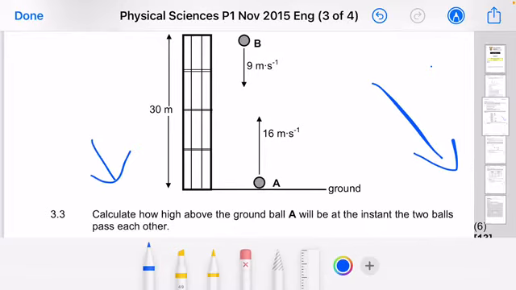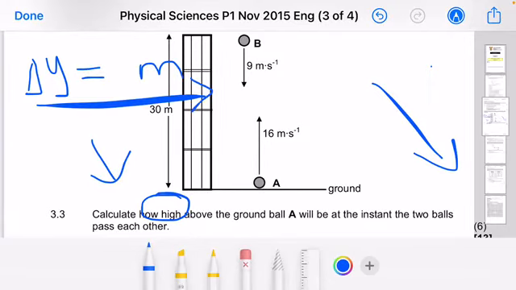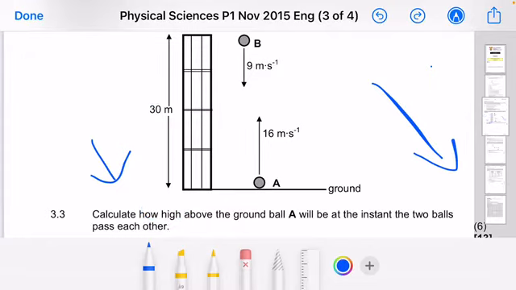The question says, calculate how high. Guys, that's the cream of the question: how high? So in the end, you might need to say change in y is equal to whatever in meters. Massively important, ladies and gentlemen. In physical sciences, we measure height in meters. That is the SI unit, the international system of units, for measuring height. So in the end, you must say change in y is equal to, or height is equal to, whatever you calculated, in meters.